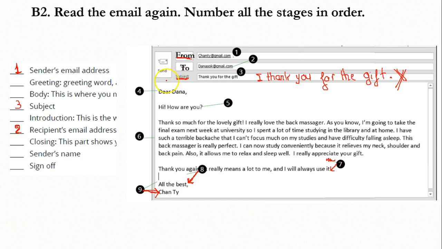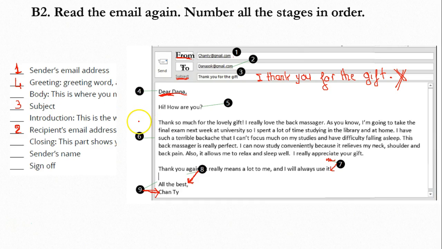Okay, so move to 4, dear Dana. Dear here is the greeting word that you use to greet someone. It is the greeting word used to greet Dana, who is the receiver. So number 4 is the greeting. It is where you use the greeting word. Okay, so go to number 5.